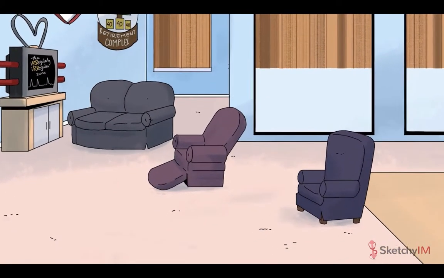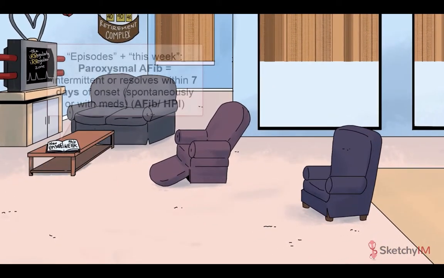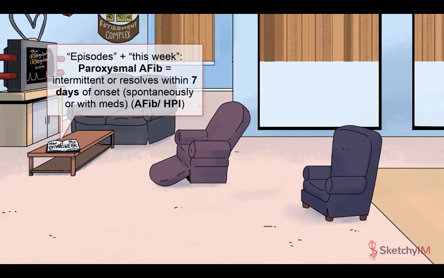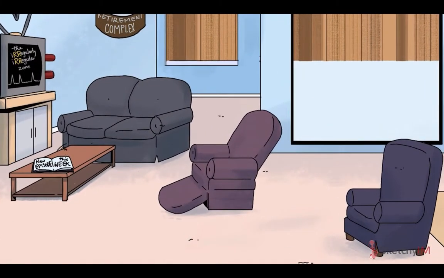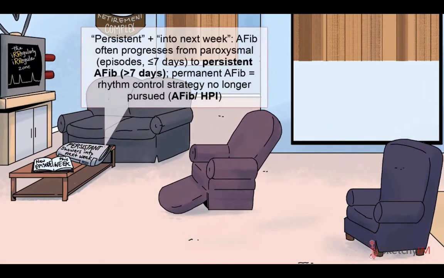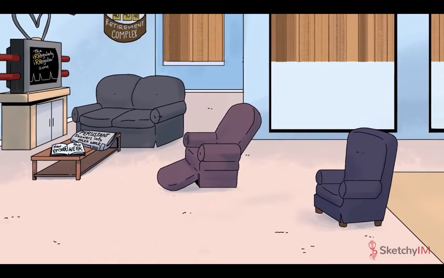That's lowercase f. AFib can be categorized as either paroxysmal, persistent, or permanent. Paroxysmal AFib is intermittent, or resolves within 7 days of onset, either spontaneously or with antiarrhythmic or rate control therapy. Persistent AFib is any episode lasting longer than 7 days. AFib often progresses from paroxysmal to persistent. Persistent AFib becomes permanent AFib when the patient and physician decide to no longer pursue any rhythm control strategy.